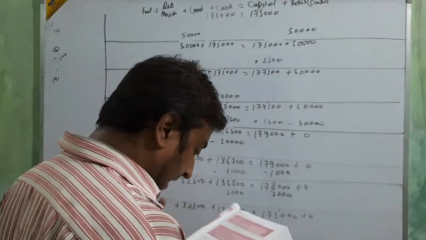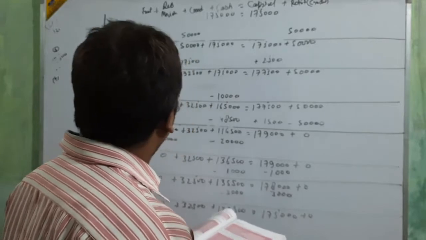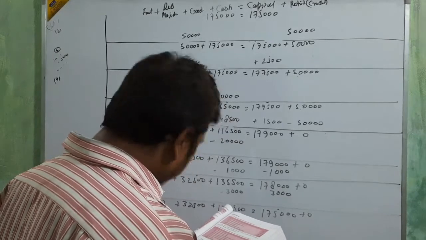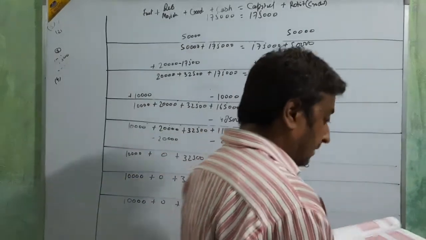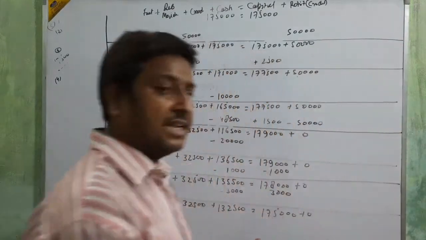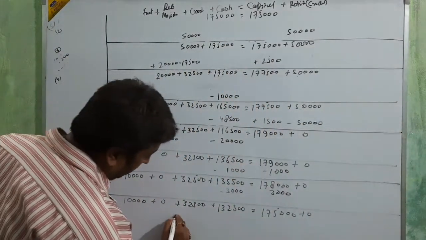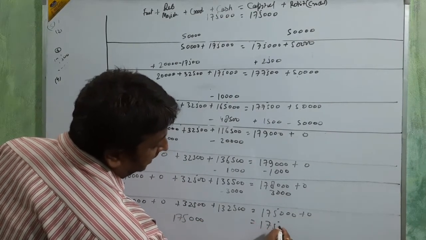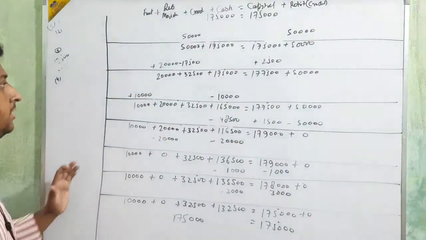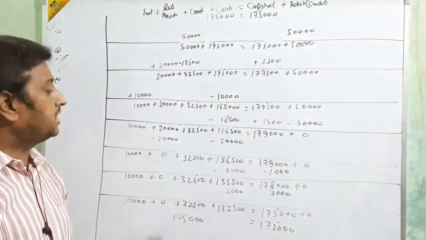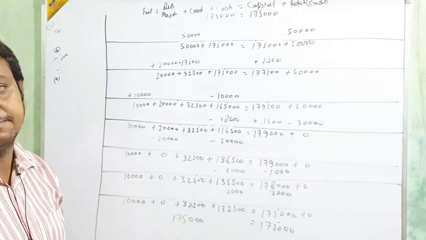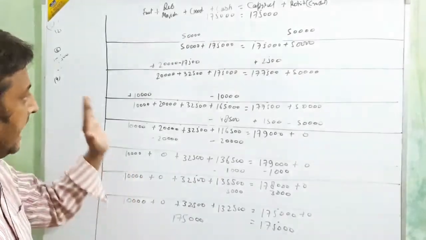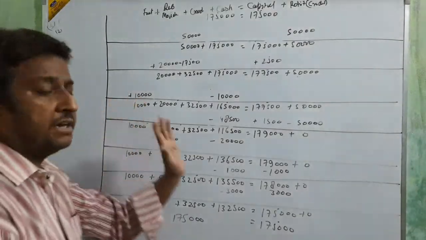Now we are going to match the answer. Cash 132,500, it's clear. 32,500 is goods. Furniture 10,000, clear, and capital 175. Okay, beta? It's clear or not? Just add this, this is also 175. In this way we are going to present all the things. Okay, beta? Clear or not? Again, see, it's very easy.